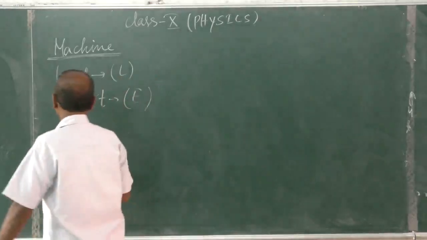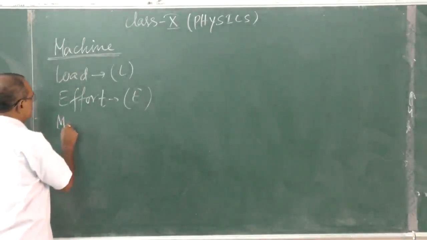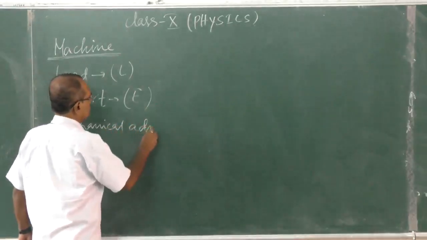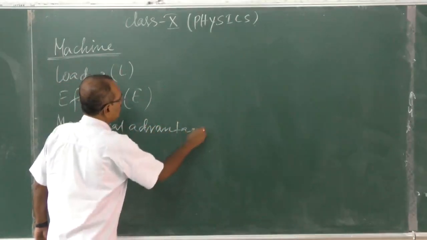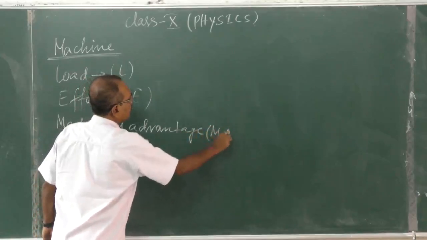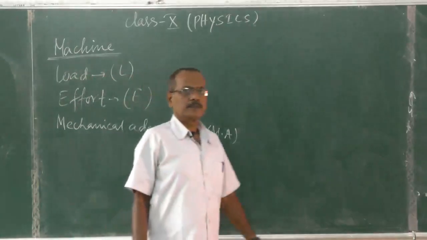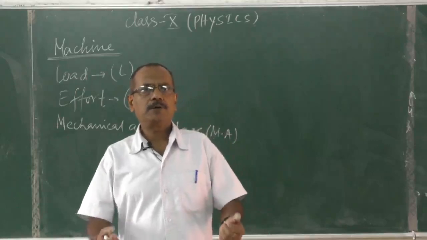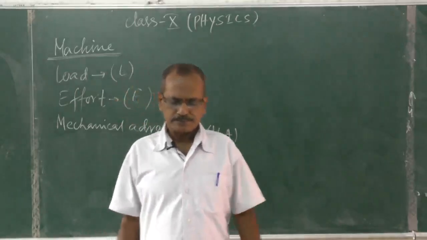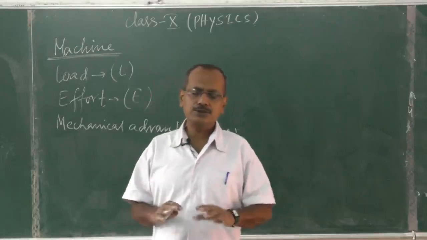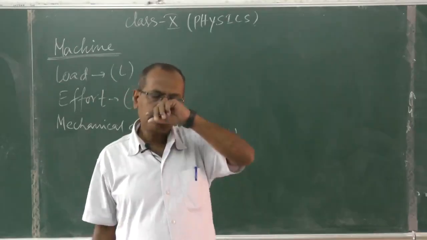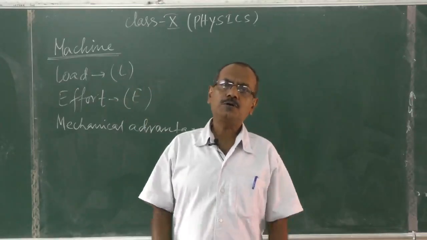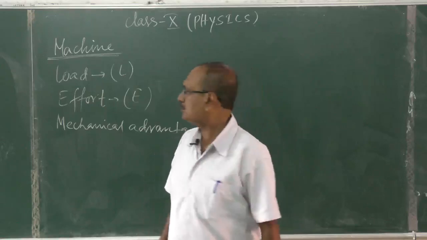Now number three, which is very important, mechanical advantage, denoted by MA. What type of advantage are we taking from the machine? The mechanical advantage is the ratio of load to effort.